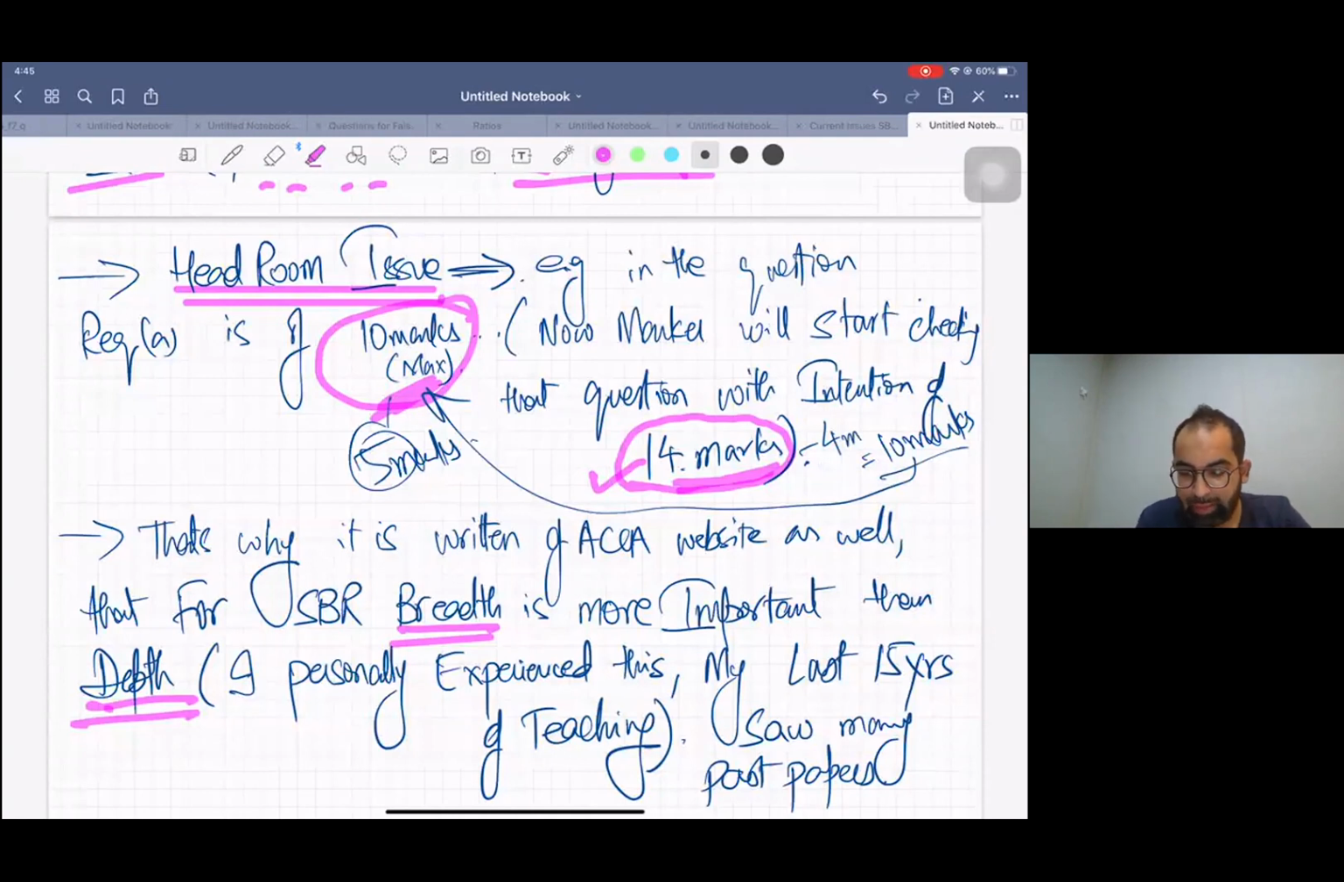And I personally experienced this in the last 15 years of teaching. I've seen many past papers. Even I sometimes teach things in great detail. Our courses are 100 hours, 120 hours, but when students open the past paper, only small issues come. Believe me, it's better to do many things in a summarized way than to do few things in depth. Don't forget these things, okay?